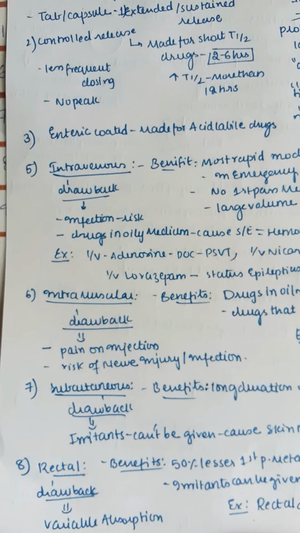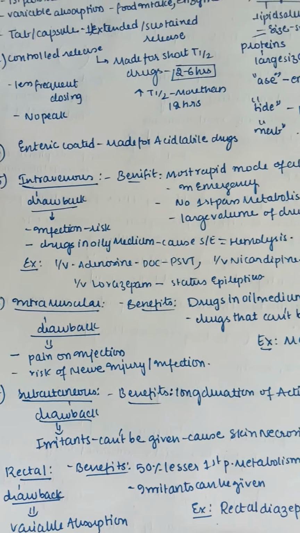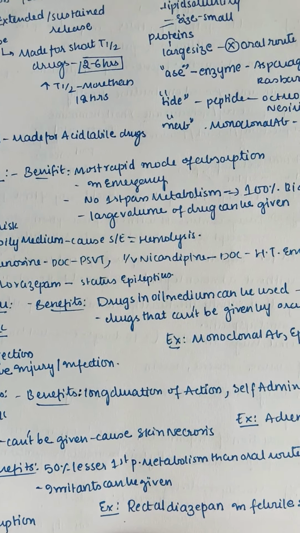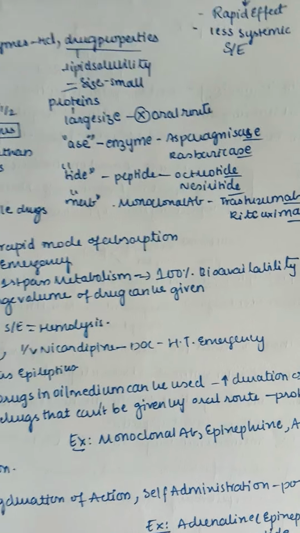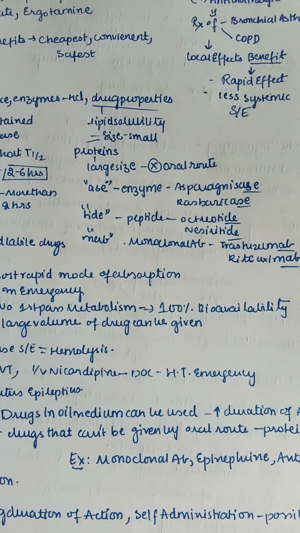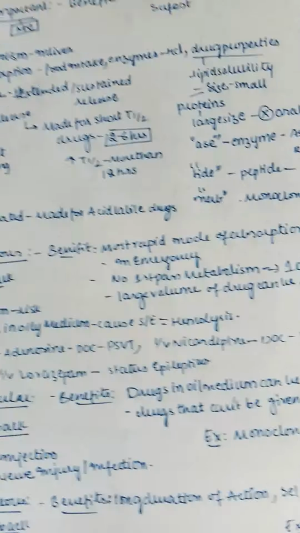Next, coming to intravenous drugs. The benefit is the most rapid mode of absorption for emergencies, and there is no first pass metabolism and 100% bioavailability. So what is this bioavailability? It means the organ can get almost the full concentration of the medicine, that is 100% bioavailability, and a large volume of drug can also be given in the case of intravenous.